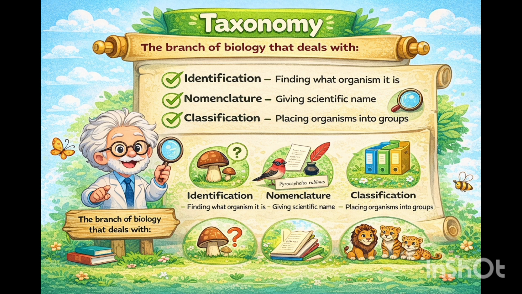For example, we easily recognize groups such as plants or animals, and easily recognize that is a dog, that is a cat, that is an insect. The moment we use any of these terms, we associate certain characters with the organism in that group.